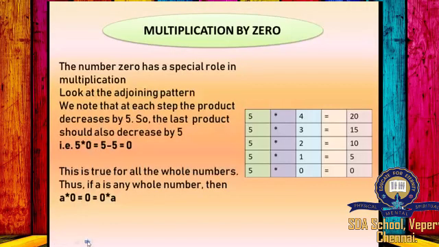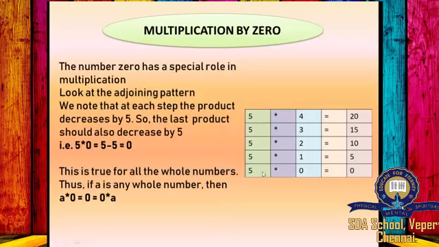The next is multiplication by 0. The number 0 has a special role in multiplication. Look at the adjoining pattern. We note that at each step the product decreases by 5, so the last product should also decrease by 5.